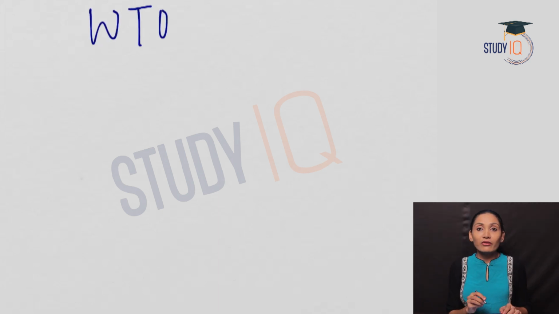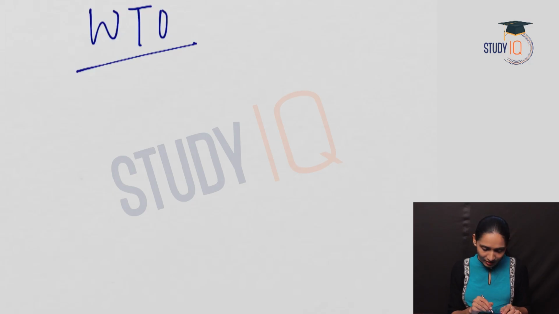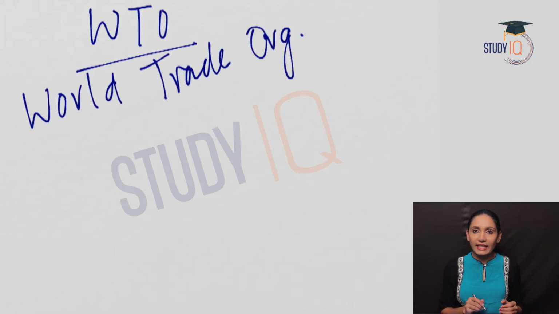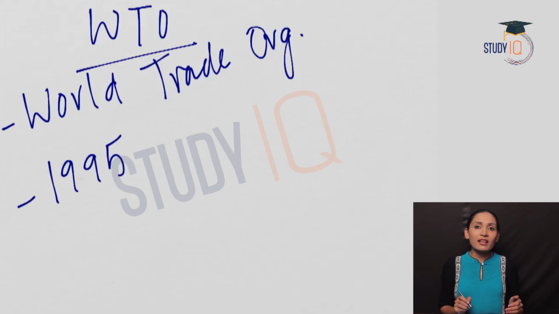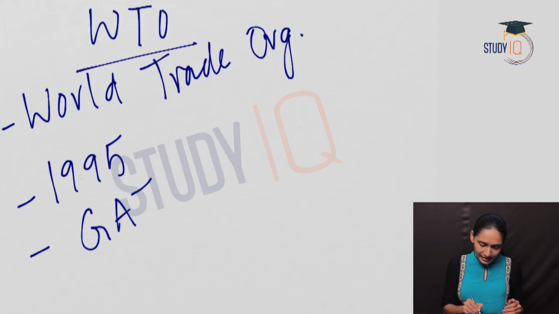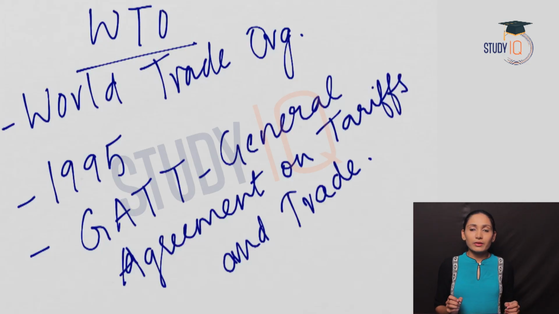WTO stands for World Trade Organization. It was established in the year 1995. The predecessor of WTO was the GATT, which stands for General Agreement on Tariffs and Trade. So GATT was the predecessor of the WTO.